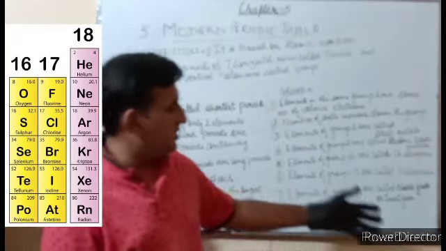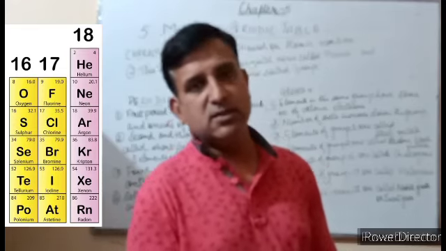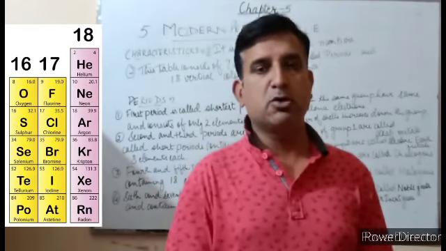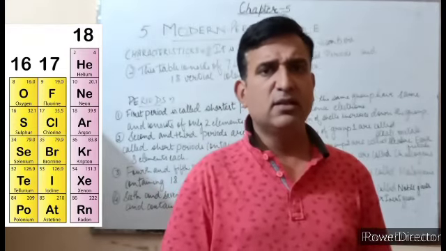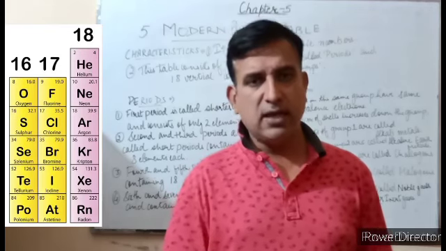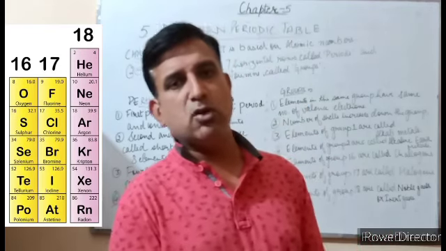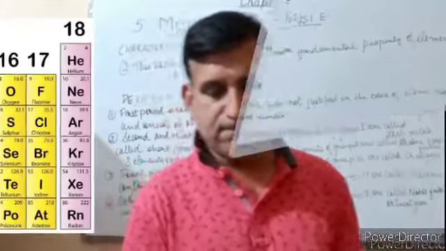The elements of group 18 are called noble gases or inert gases. They are called noble or inert gases because they are highly inert. They do not react with any other element at normal conditions. So they are called noble gases or inert gases.